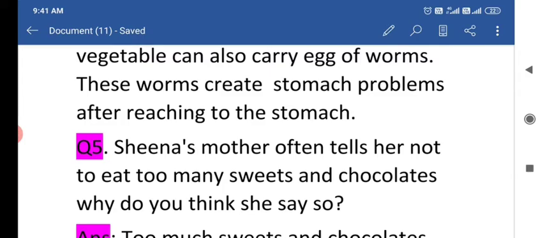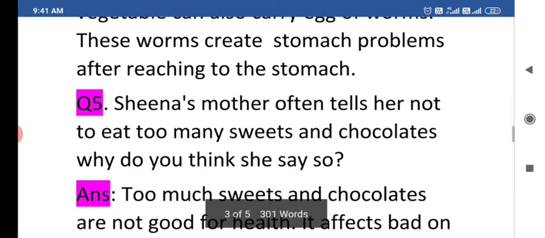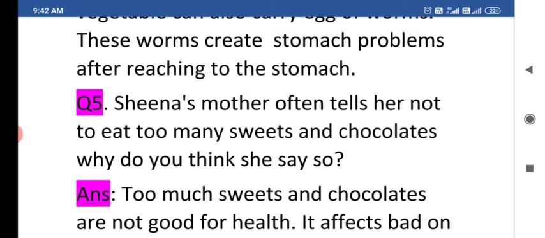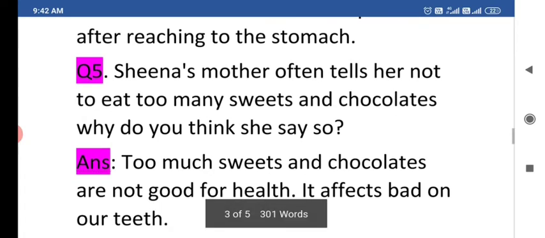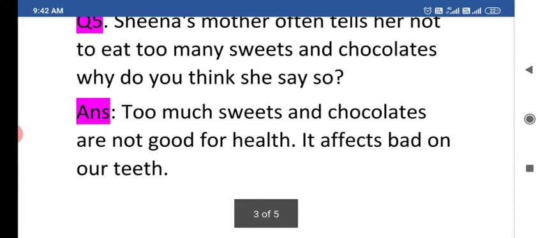The fifth question is: Sheena's mother often tells her not to eat too many sweets and chocolates. Why do you think she says so? Not only Sheena's mother, but your mother also tells you not to eat many sweets and chocolates. Children, these sweets and chocolates are not good for health. They are very harmful. Too many sweets and chocolates are not good for health.